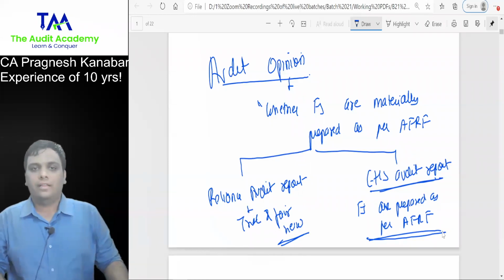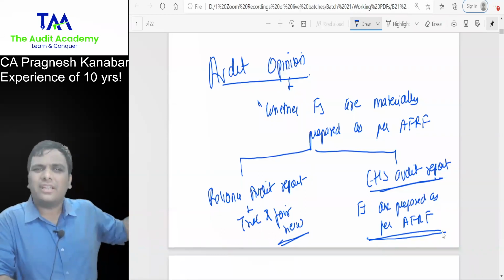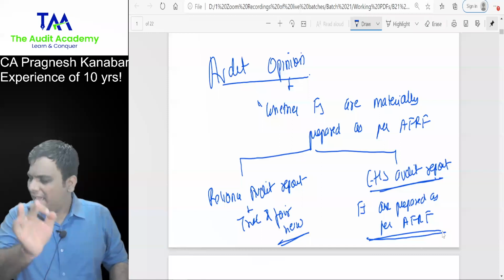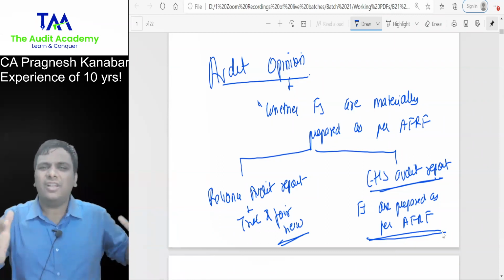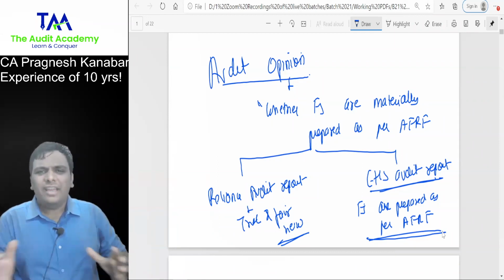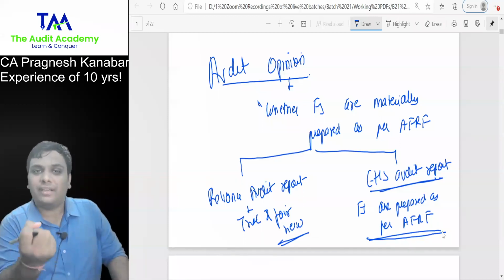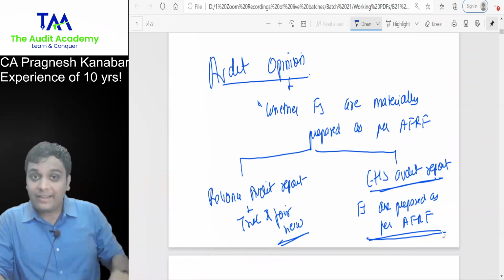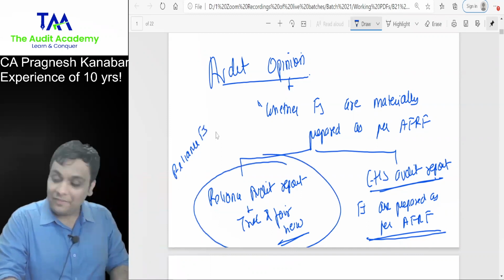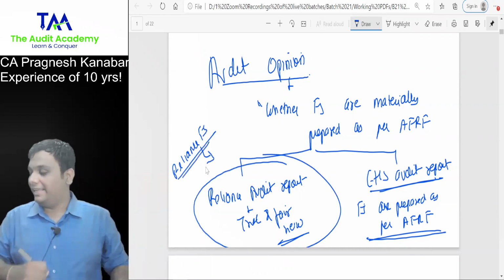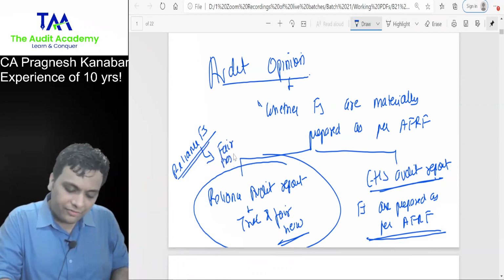However, in Cooperative Housing Society, there is a format which is given by the registrar of cooperative societies. They are just simply supposed to follow that format. They are not supposed to take any other additional effort. There is no effort taken to give additional disclosures in order to achieve fair presentation. In auditing standards language, Reliance financial statements are prepared based upon fair presentation framework.